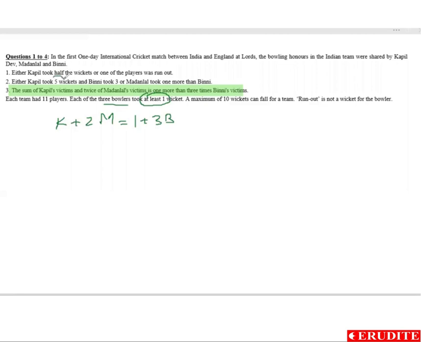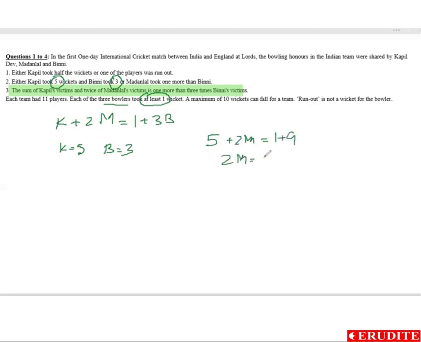Either Kapil took 5 wickets, or Bini took 3, or Madanlal took 1 more than Bini. So if Kapil is taking 5 and Bini is taking 3, I put it here: 5 plus 2M is equal to 1 plus 9.